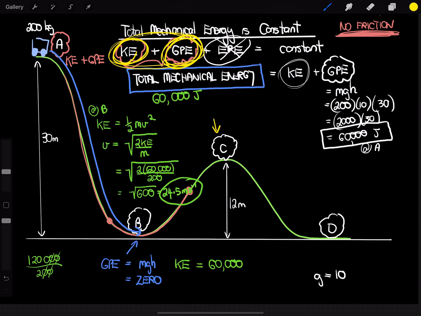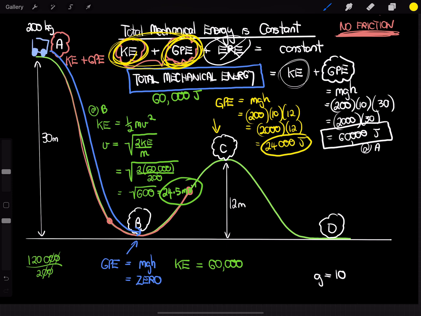So, to work out the GPE at C, it's going to be mgh, which is going to be its mass, which is 200, times 10, but this time the height is 12. So it's going to be 200 times 10, so it's going to be 2,000 times 12, which is going to be 24,000. So we now know that at position C, it's got 24,000 joules of gravitational potential energy.